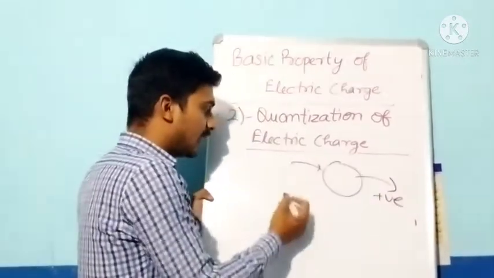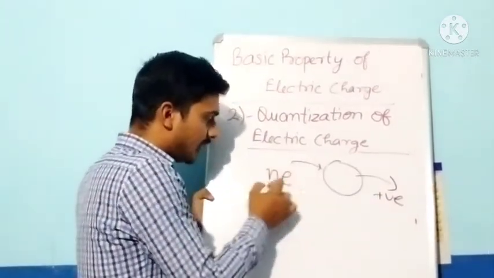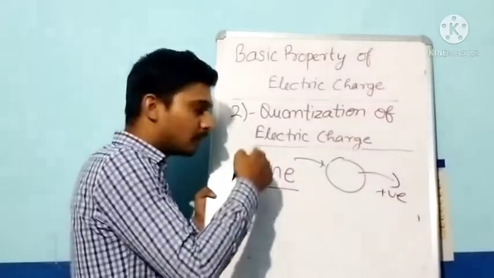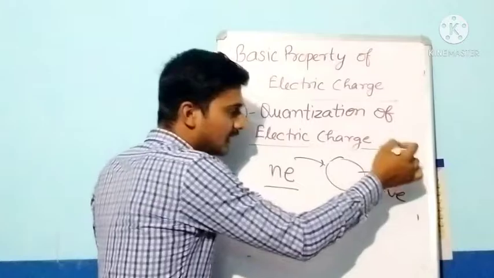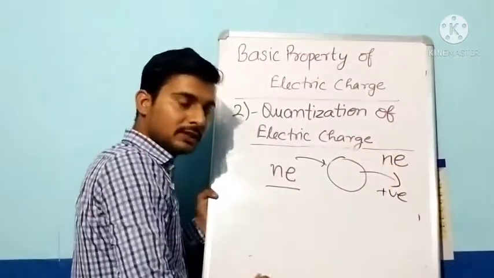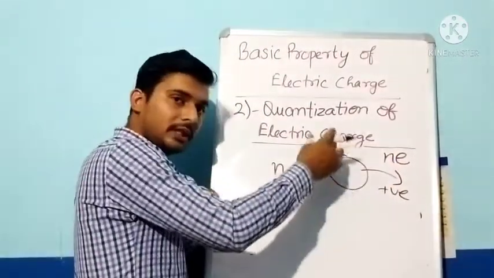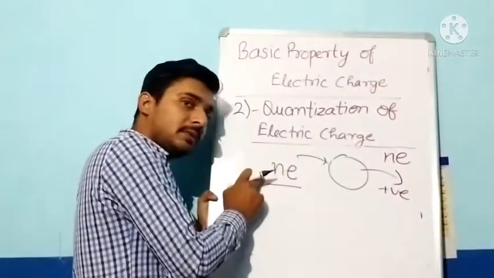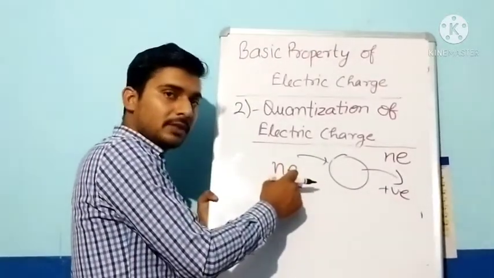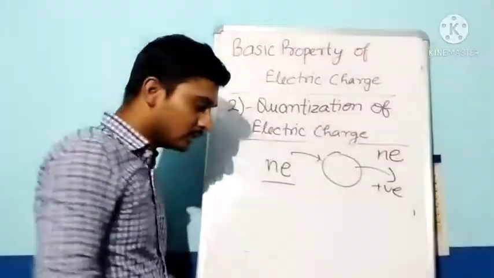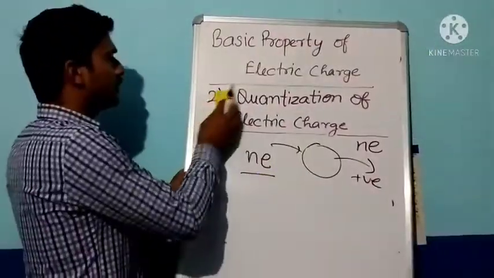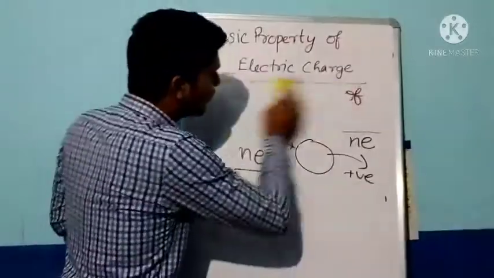So we can neither give a value different from this, nor remove any charge having a value different from this. It means the total charge on a body will always be an integral multiple of the elementary charge. Okay, so I think now it is clear to you, and I am going to move towards our next topic.